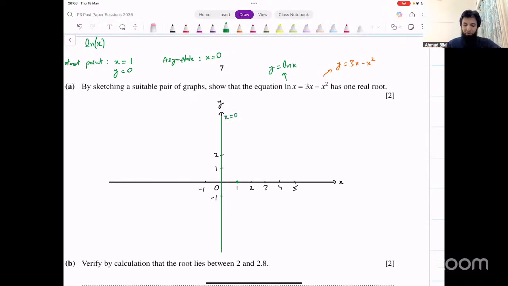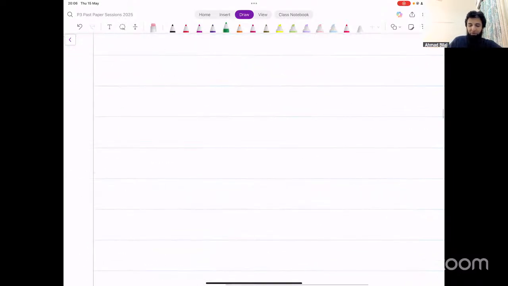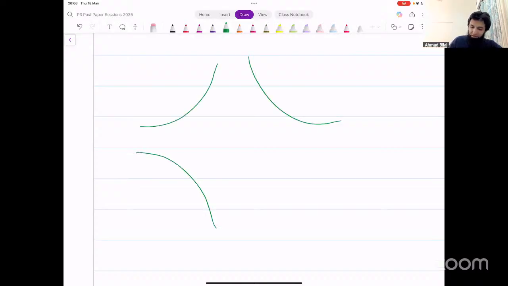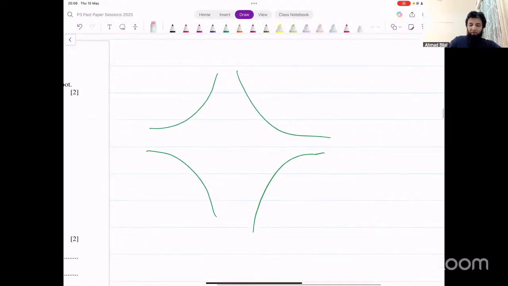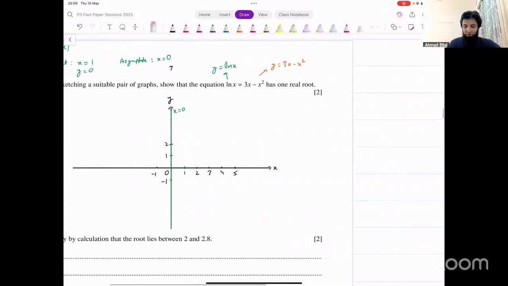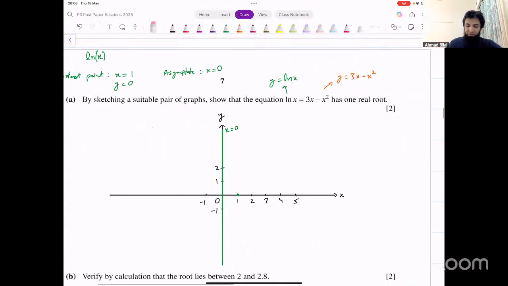Now, how do we draw the graph? Close to the asymptote, it's either going to go there or there. Now, you need to remember the shape of the log graph. There are 4 possible shapes, right? For both the exponential and log graphs, they could look like this, this, this, or this. These are the 4 possible shapes that you can have, roughly, for these 4 graphs. Log graph has vertical asymptotes, exponential graph have horizontal asymptotes. We've got this vertical asymptote, x equals 0.